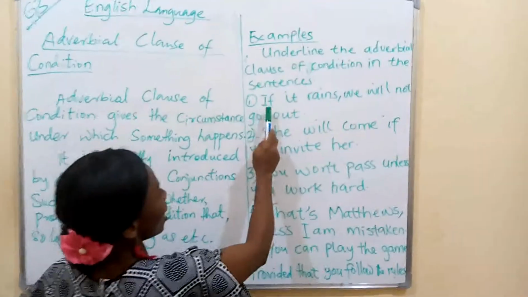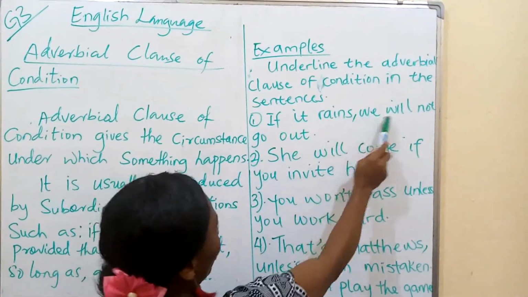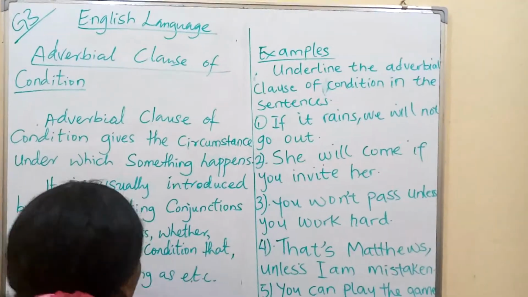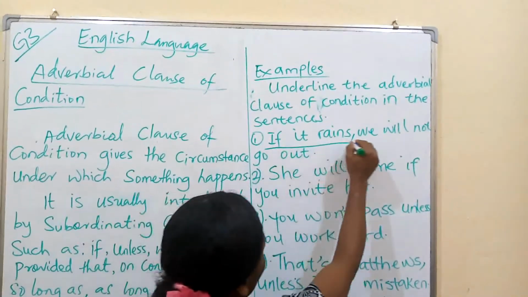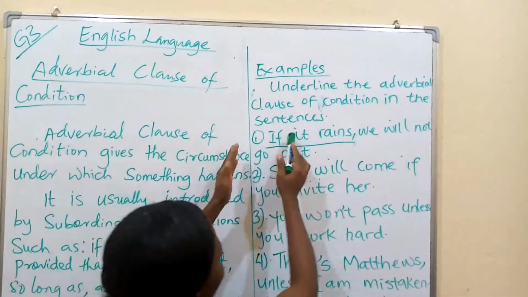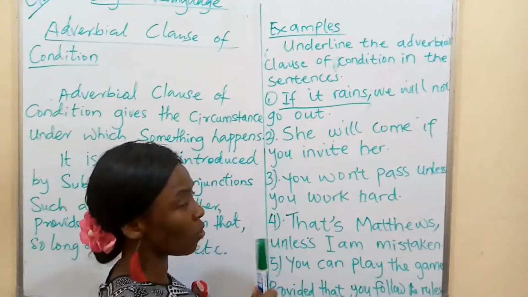We have one. If it rains, we will not go out. Looking at it, we have if as a subordinating conjunction. So we underline this, and that's where we stop. That means this part depends on this. But remember that we are looking at adverbial clause of condition.